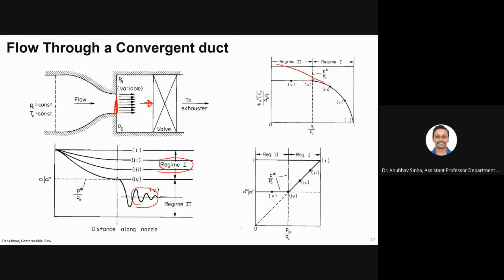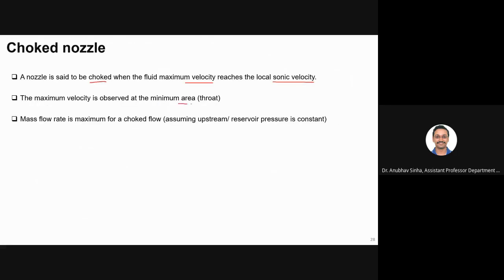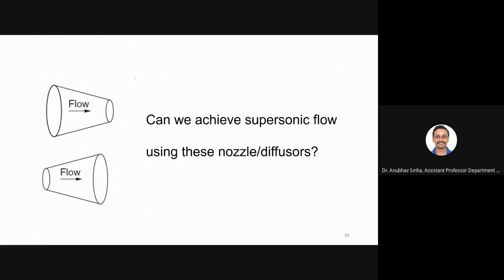This is that point. At the minimum area, the throat, the mass flow rate is maximum. Assuming P naught is not changing, the mass flow rate is constant.